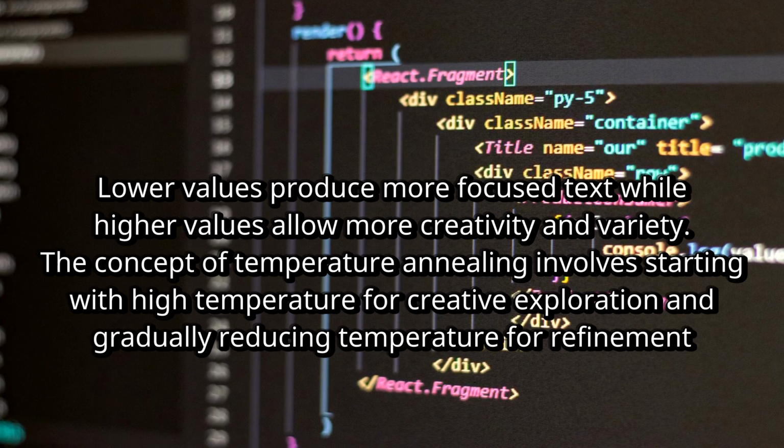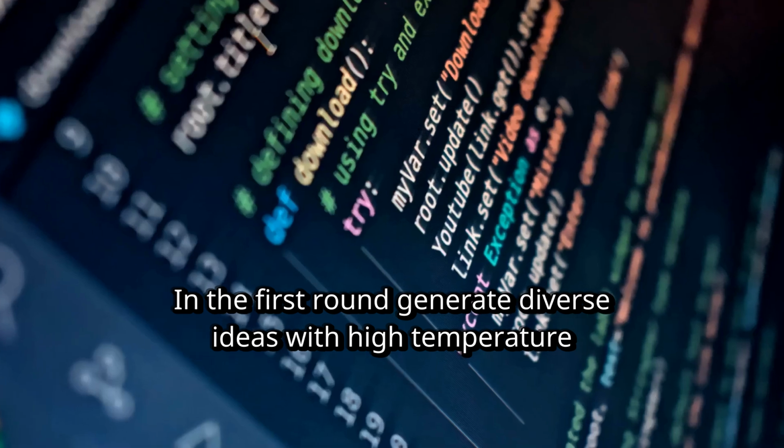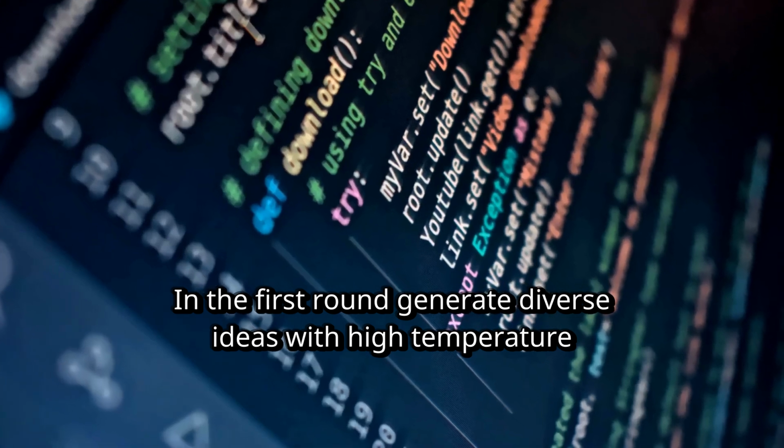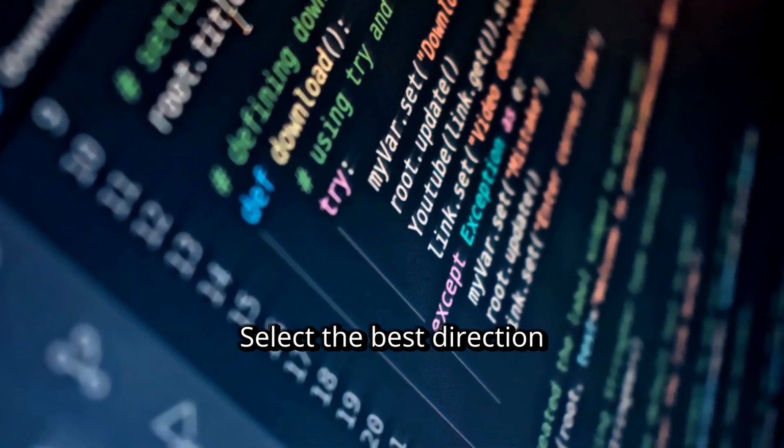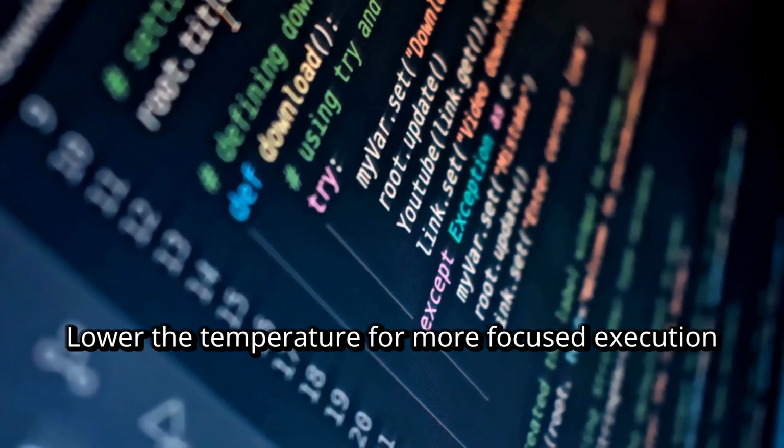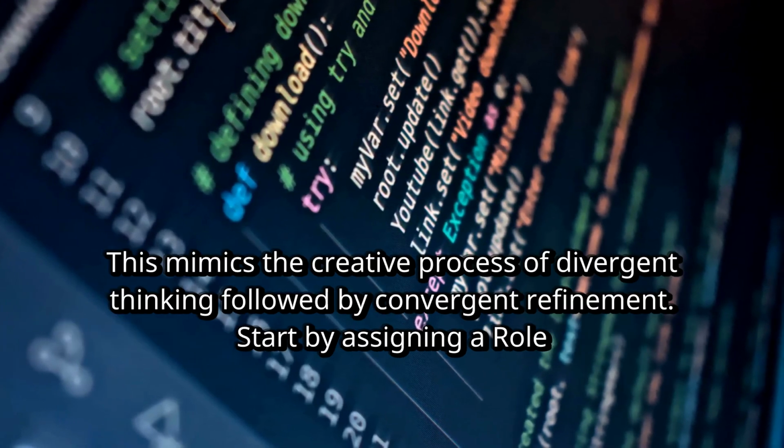The concept of temperature annealing involves starting with high temperature for creative exploration and gradually reducing temperature for refinement. In the first round, generate diverse ideas with high temperature. Select the best direction. Lower the temperature for more focused execution. This mimics the creative process of divergent thinking followed by convergent refinement.